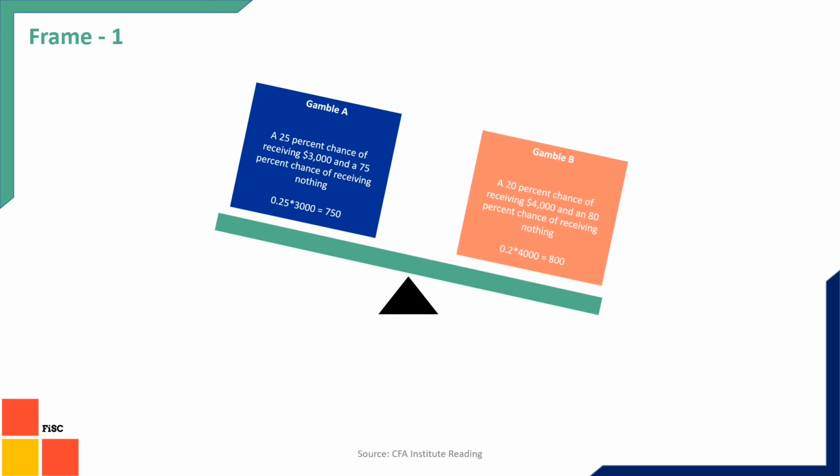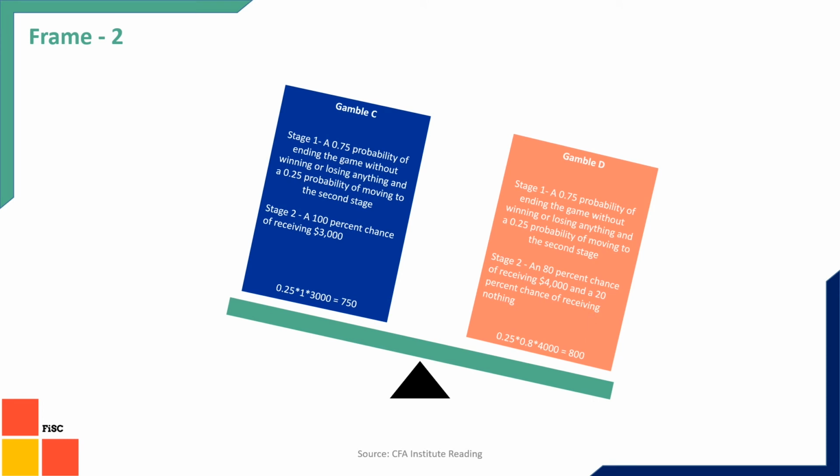There is also something called framing, which makes your preference incorrect. You can see there is a frame one where you can see two gambles. In the first gamble there is a 25% chance that you will get $3,000, whereas a 75% chance that you won't get anything, and in such a case your expected return is 750. Whereas in gamble B you have a 20% chance that you will get $4,000 and an 80% chance that you won't get anything. So here your expected return is $800. So overall gamble B is giving a better return, that's why you should choose gamble B.